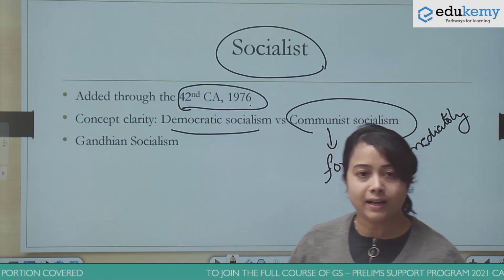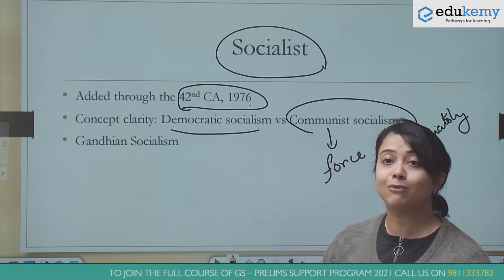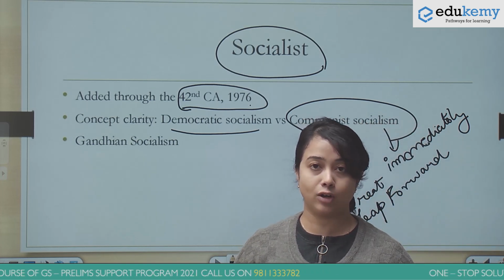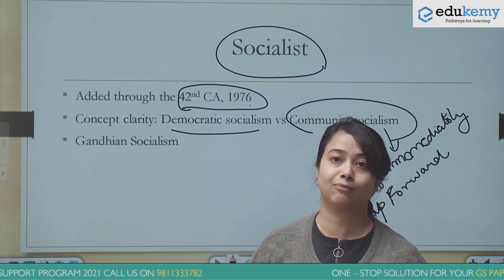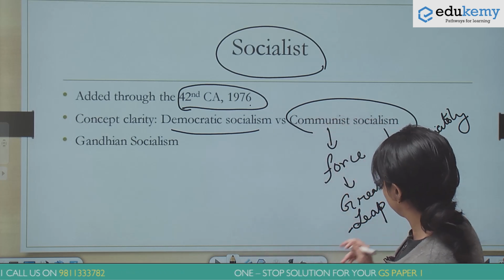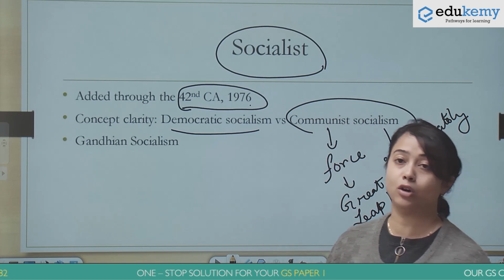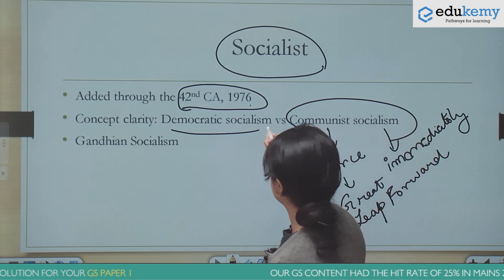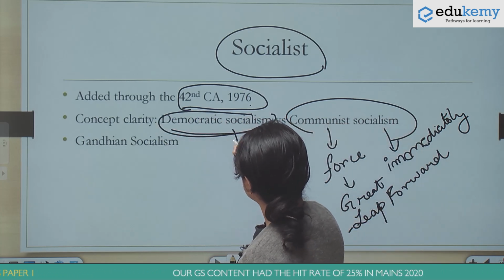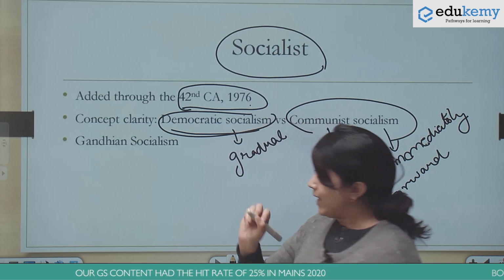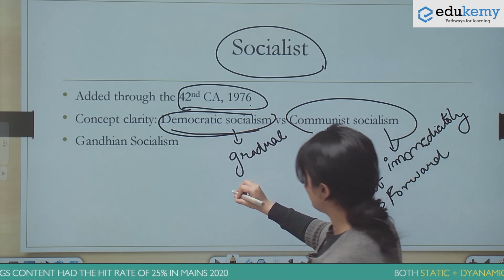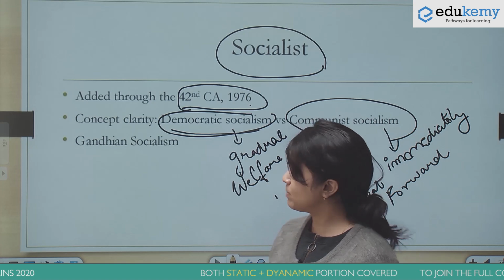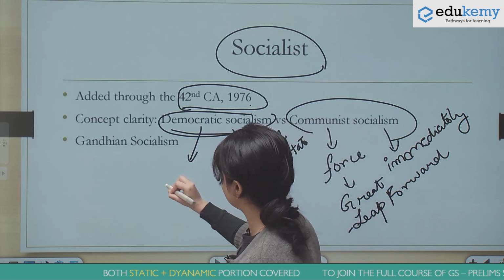If you remember your world history, you must have read about the Great Leap Forward of Mao, which was an attempt to convert China from an agricultural economy to a socialist economy with the help of people's communes. And this attempt actually led to the death of a lot of people and brought about miseries to a major section of the population. As opposed to this, democratic socialism is a more gradual journey. And one aspect of democratic socialism is the welfare state that we have. So the socialism that we have in India has been more influenced by the ideas of leaders like Nehru and Gandhi.